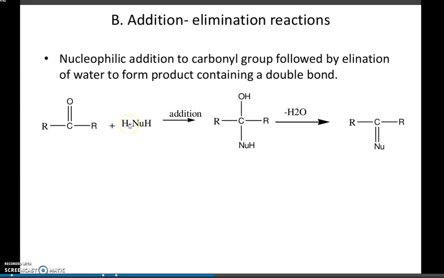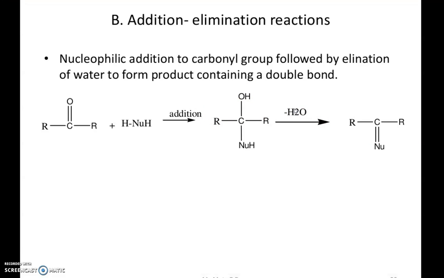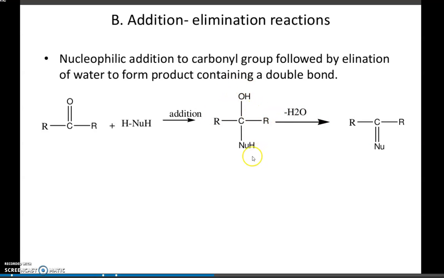For example, here you can see the same process. H plus and Nu minus. The carbon having positive charge, it will attack there. This bond will shift to O minus, and we'll get the compound. The first step is addition. The second step is elimination of water. From where will it eliminate? OH from here, H from here. So the bond again will shift here, and we'll get the compound.